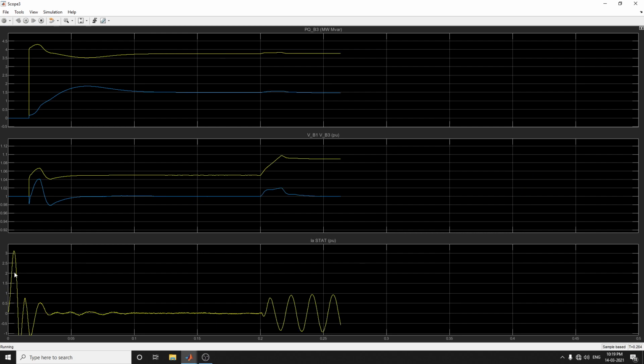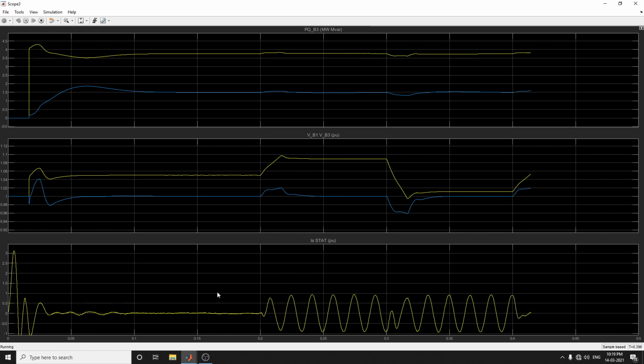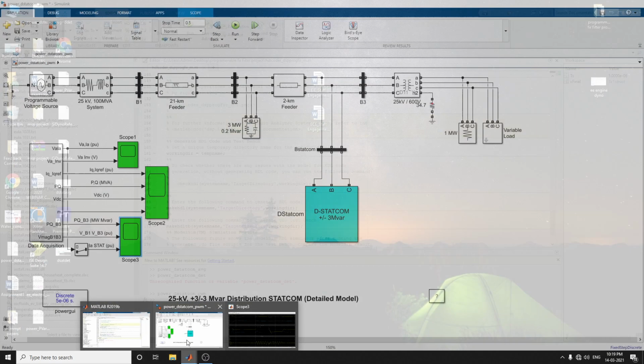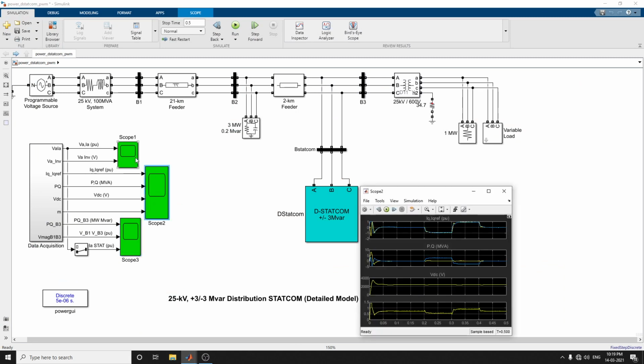Now the DStat controller mode of operation parameter is changed back to voltage regulation and the simulation restarted. Now observe scope 3: the voltage fluctuation at B3 is now reduced to plus or minus 0.7 percent. Again you can see the remaining scopes.